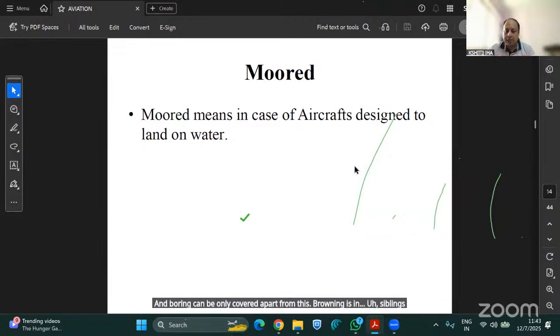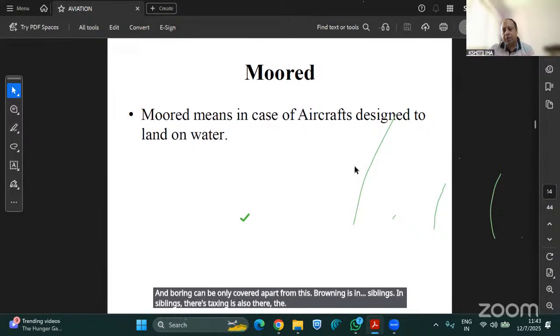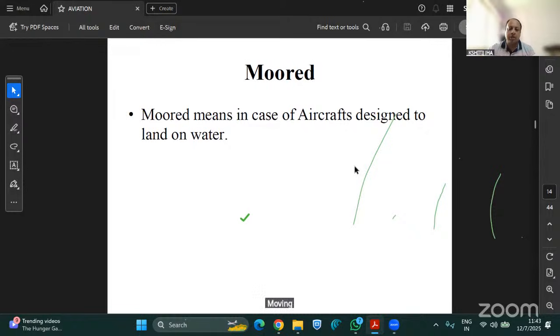In seaplanes, taxiing is also there. The mooring is just the opposite of ground. Okay. So I hope you all have understood this concept.